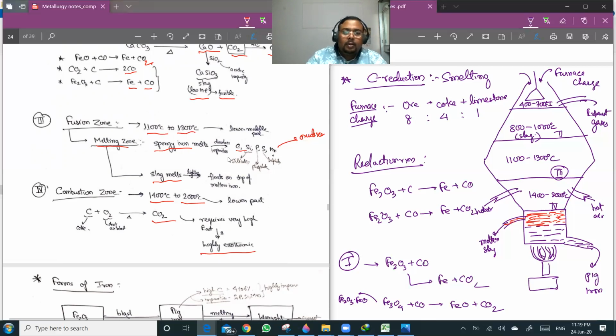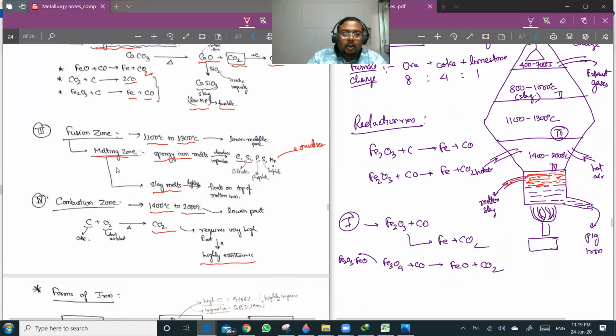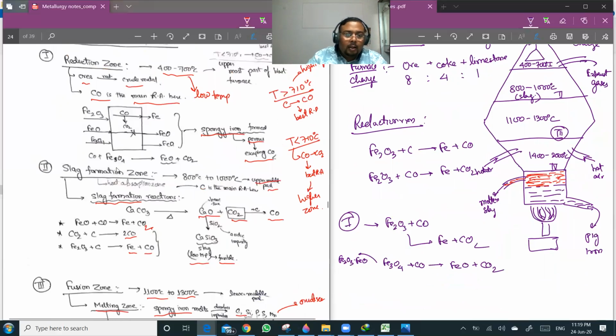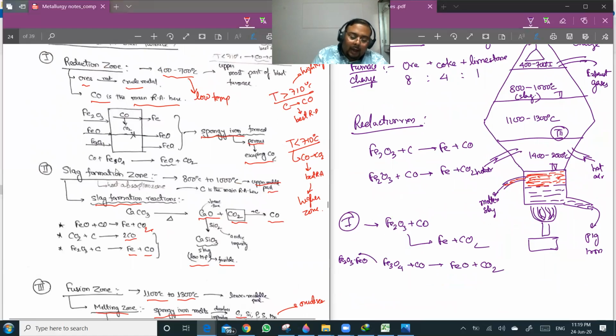So these are the different zones, and you see the main reduction of iron is taking place in zone 1 and zone 2 only. So these are the reduction zones. Most of the iron is reduced in the first zone and second zone. FeO is reduced in the slag formation zone. Always remember that, because it requires higher temperature for reduction.